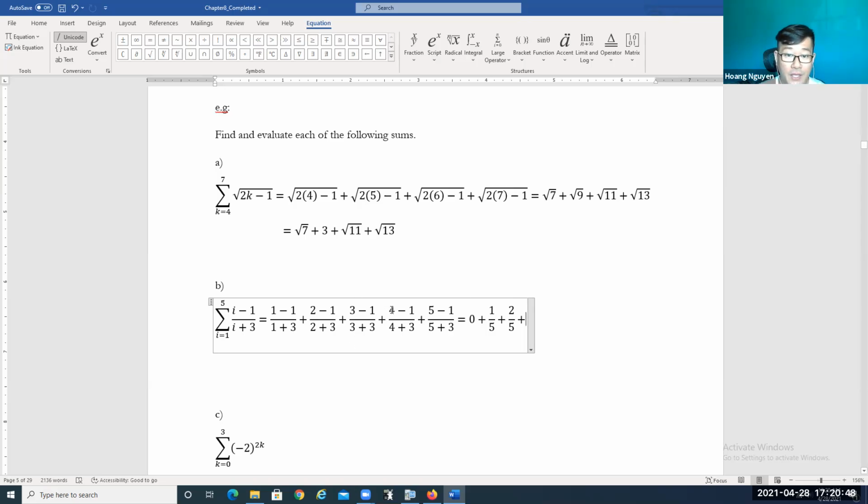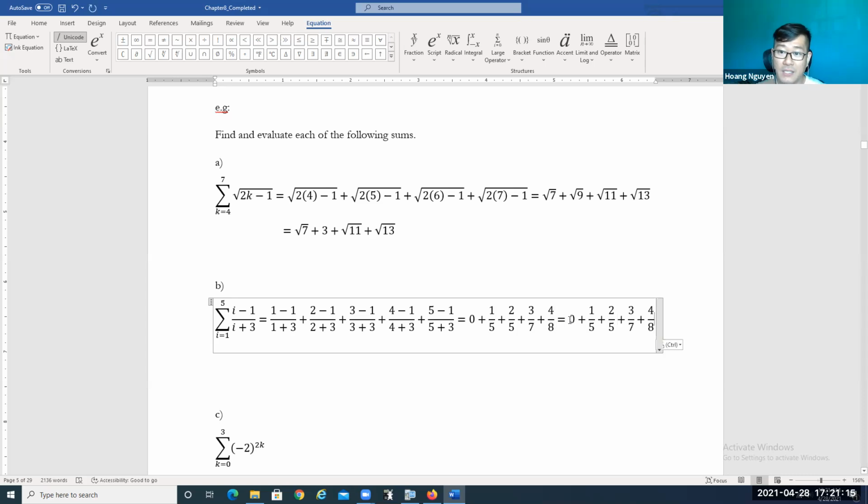And now what is it going to be? 4 take away 1 is going to be 3, divided by 4 plus 3, which is 7, plus. Now 5 take away 1 is going to be 4, divided by 5 plus 3, which is going to be 8. Okay. And then you might use a calculator to get the answer of this approximation. And you might need to simplify some of the fractions that we have over here if it's possible to simplify them more.